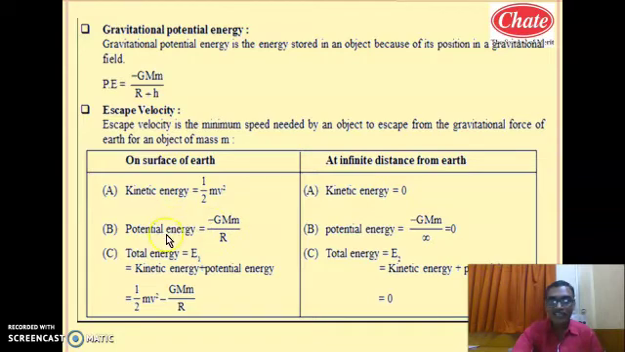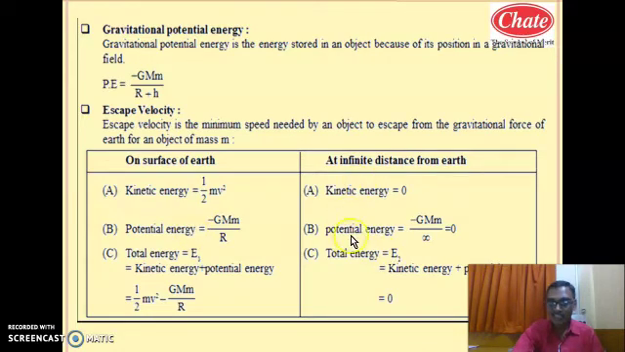Now what is the potential energy? As per our earlier concept of potential energy on the surface, here the height term will be 0. Hence gravitational potential energy will be minus G capital M small m upon R. Here h is 0. This is the gravitational potential energy on the surface of the earth.